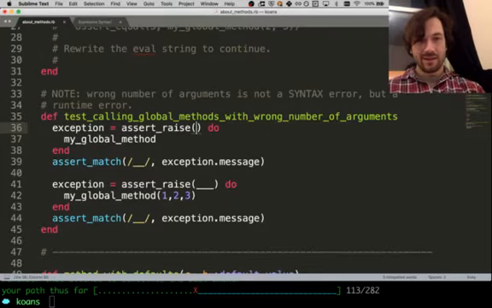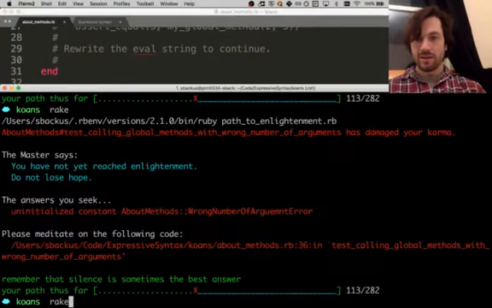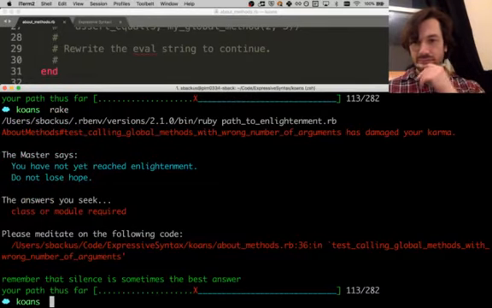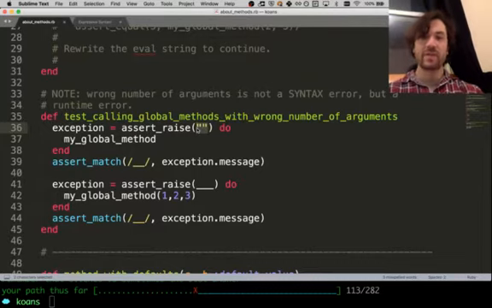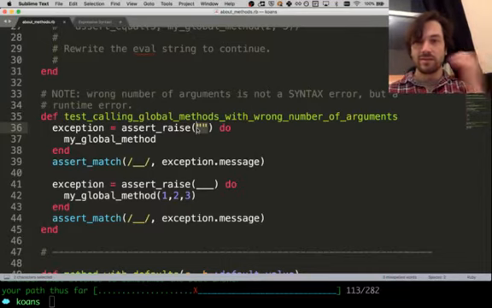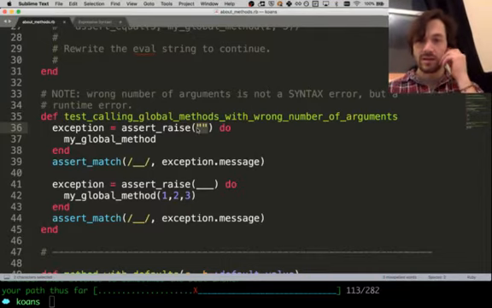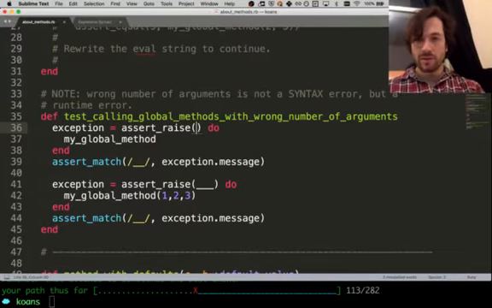All right. Answer class or module. Oh, okay, so it's actually expecting this to be right. Assert raise expects a class or a module. I was hoping I'd be able to put in just some random thing and see what the error is, because I don't know. I could look it up, I guess, or I could just have the test tell me. In order to do that, I need to put in something here. Let's look it up.